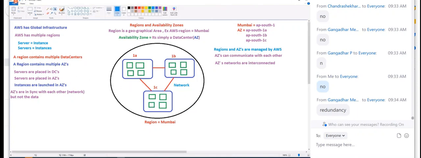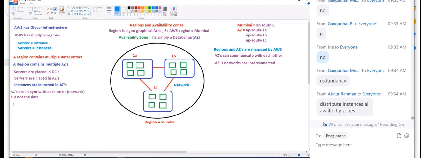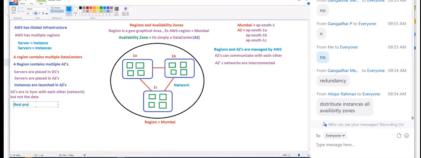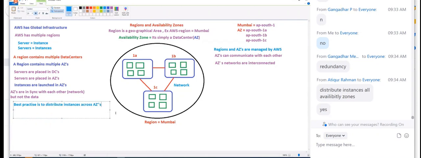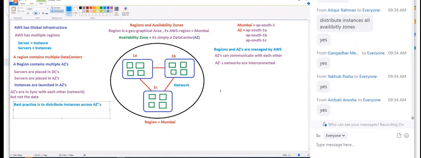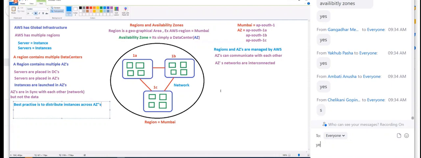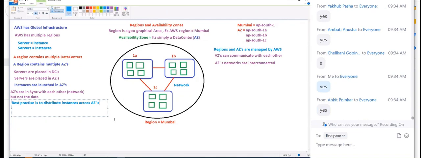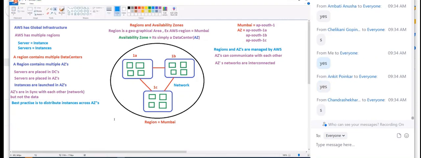So remember, the best practice is to distribute instances across availability zones. Agree?